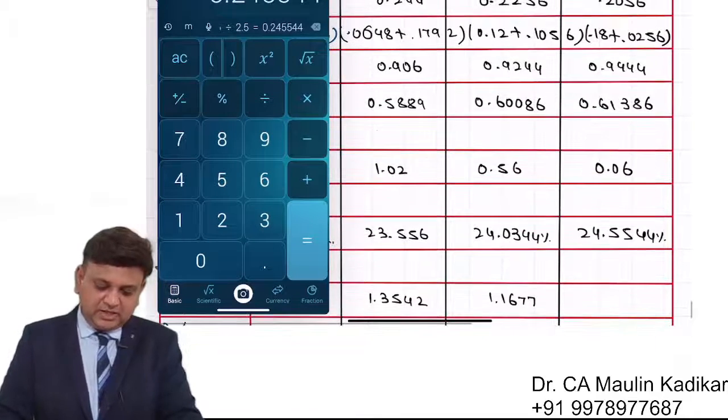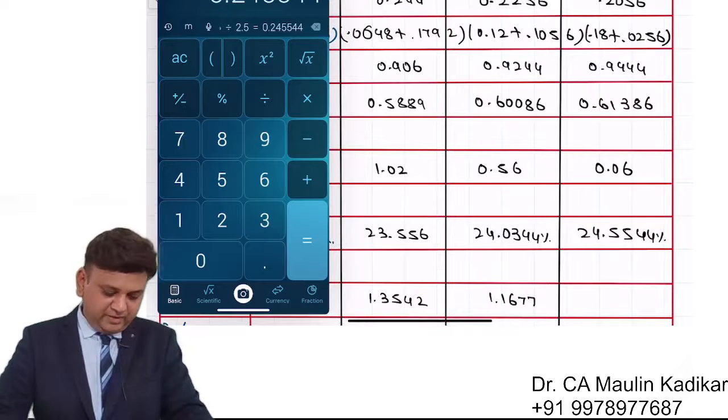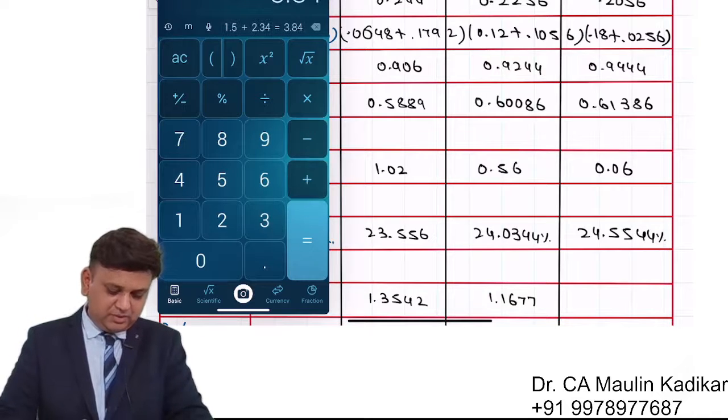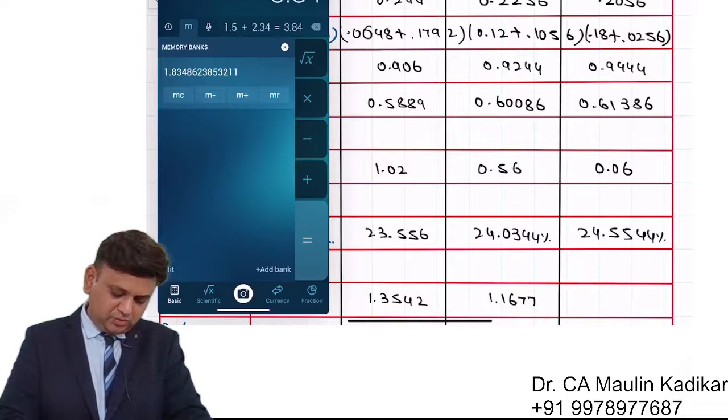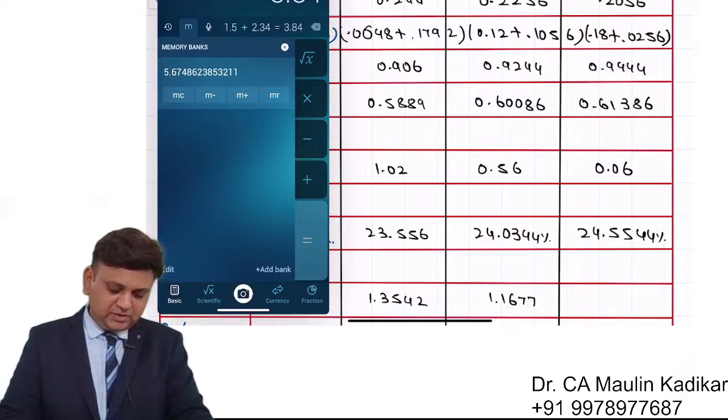Current ratio, in that 1.5 plus 2.34, it is the part of the denominator, so it is 3.84.